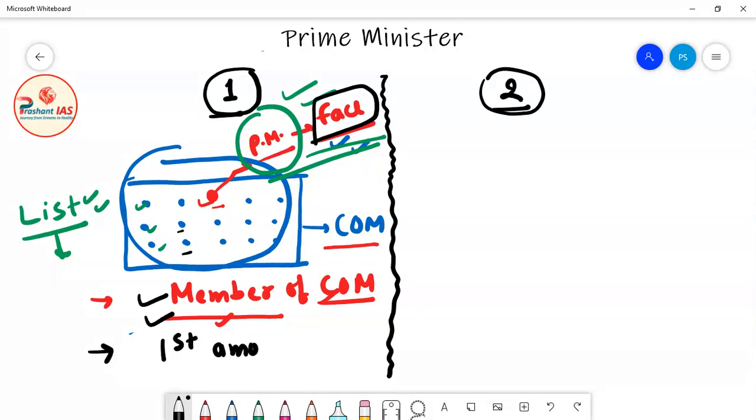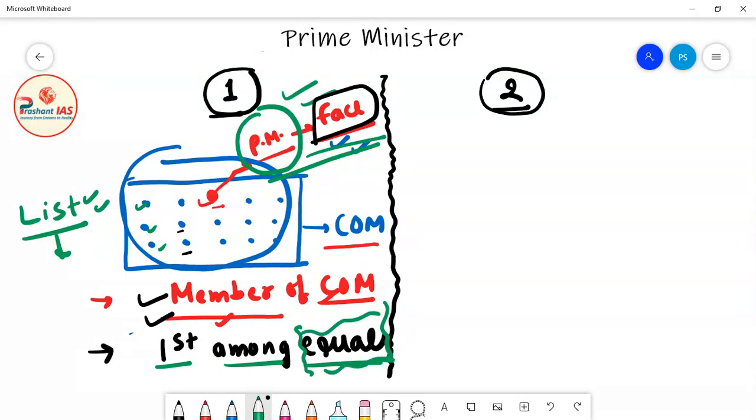Okay, who is the Prime Minister? The Prime Minister is first among equals. Now what does it mean? It means that the Prime Minister is equal to other ministers. Means as other ministers are part of the COM, the Prime Minister is also a part of the Council of Ministers. Means all the ministers are equal. So the Prime Minister is also equal, but the Prime Minister is first among the equal members. Means though the Prime Minister is equal to other ministers, the Prime Minister is the face of the COM. So it means that the Prime Minister is first among equals.